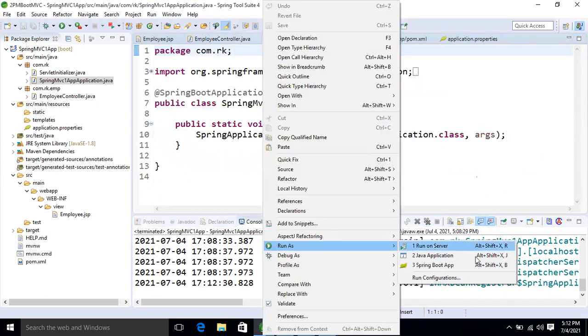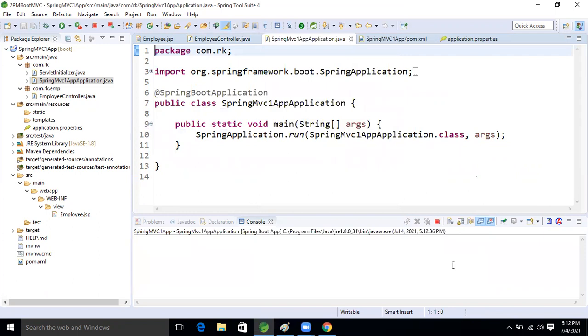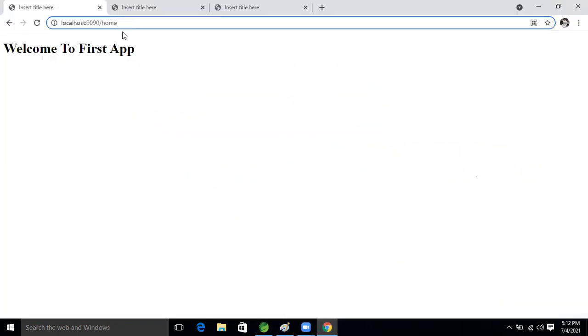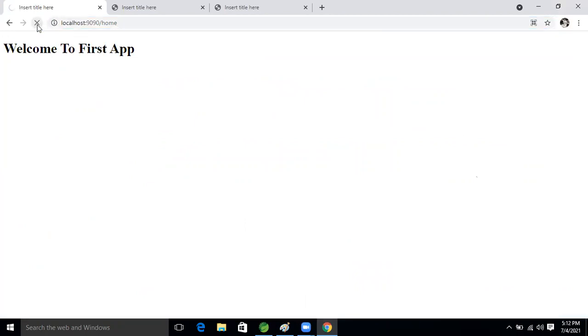Right click, run the application. Now refresh the application. Are we getting the result or not, guys?